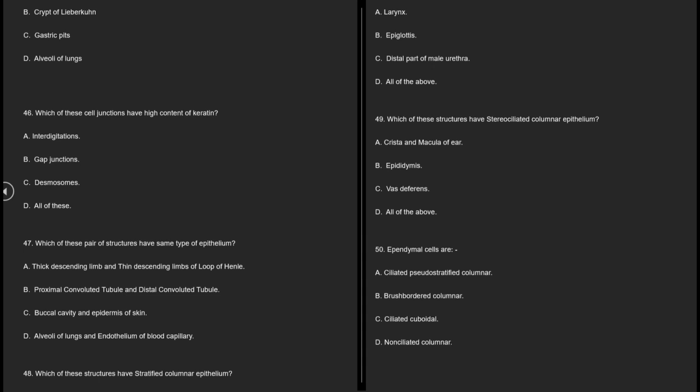49. Which of these structures have stereociliated columnar epithelium? A. Crista and macula of ear, B. Epididymis, C. Vas deferens, D. All of the above. 50. Ependymal cells are A. Ciliated pseudostratified columnar, B. Brush-bordered columnar, C. Ciliated cuboidal, D. Non-ciliated columnar.